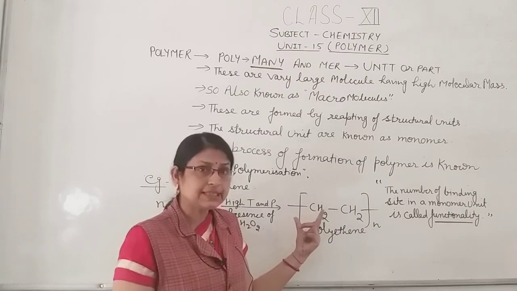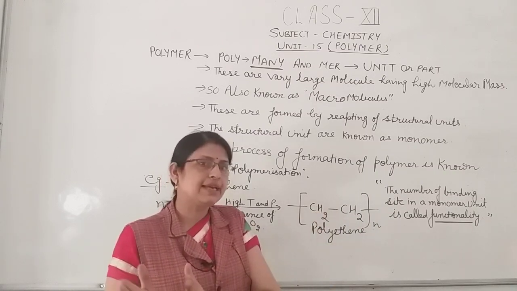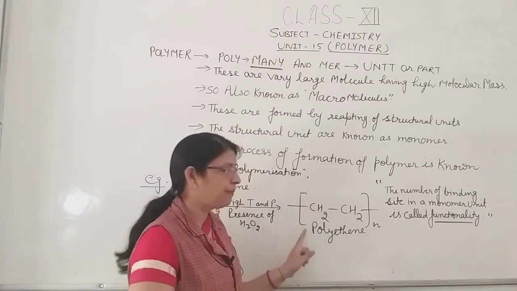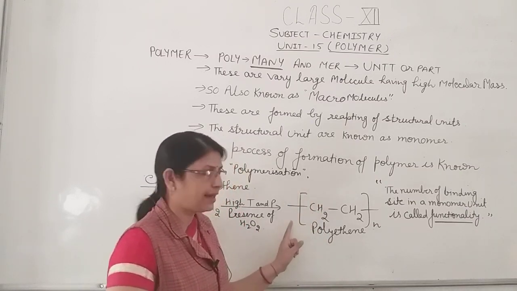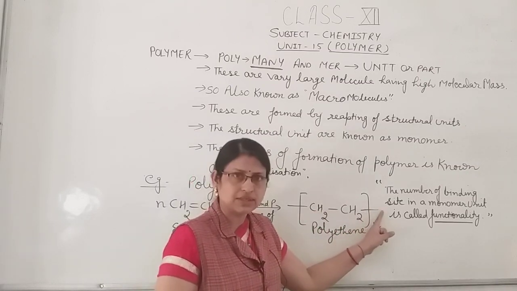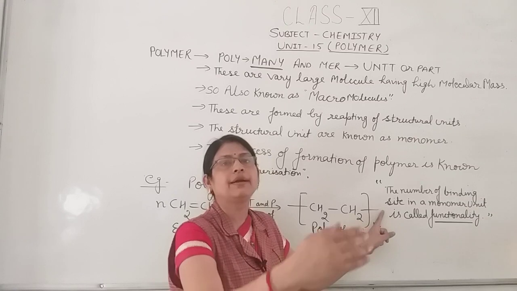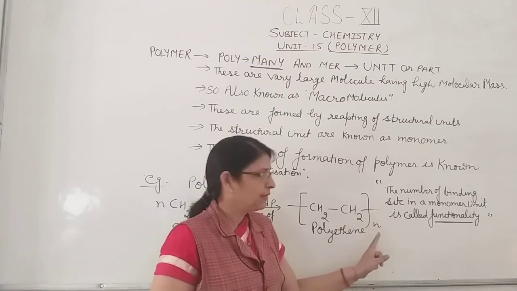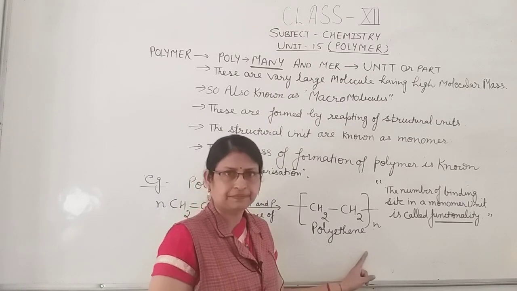In this single bond, the CH2 part is continuously joined, and we write it in a big bracket, with valency outside, CH2 single bond CH2, and this valency also outside, to show that the repeating unit continues n times. That is known as polythene.